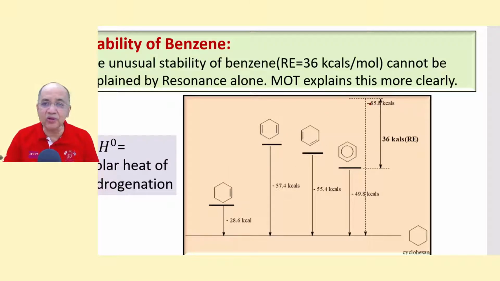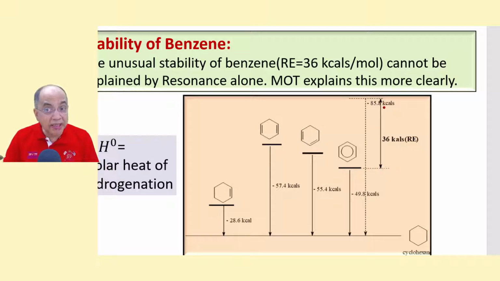cyclohexadiene. But if you take cyclohexatriene, which is nothing but benzene, the expected value is 3 times this, for 3 double bonds, 85.8. But the actual heat of hydrogenation of benzene, when you convert it to cyclohexane, is 49.8 kilocalories of heat evolved. So this difference is huge, 36 kilocalories per mole of benzene, and that is called the resonance energy of benzene.